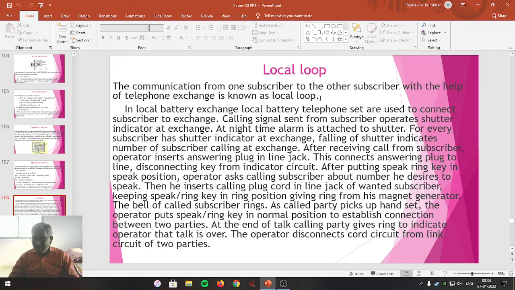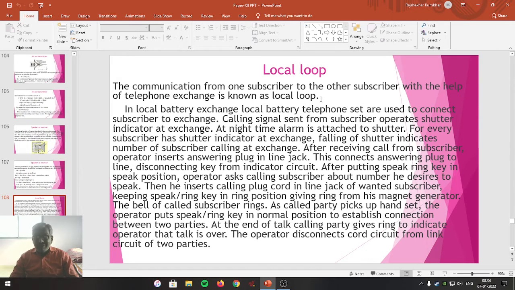Student friends, let me begin with the understanding of the local loop. The communication from one subscriber to the other subscriber with the help of telephone exchange is known as the local loop. Meaning, both the subscriber handsets are connected to the telephone exchange via a cable, via a network, via a wire.